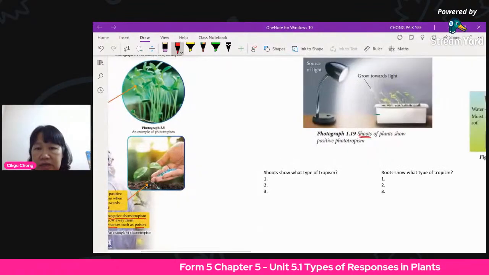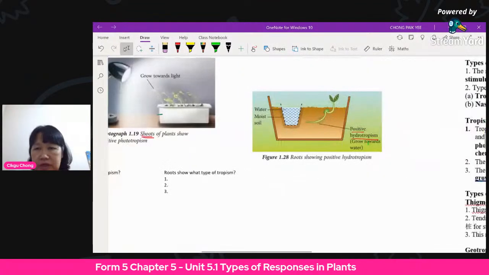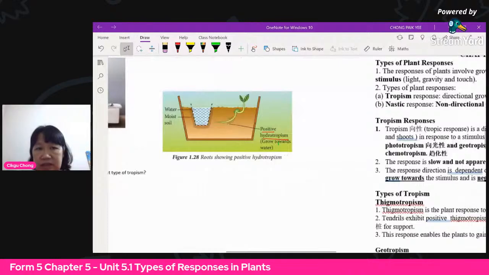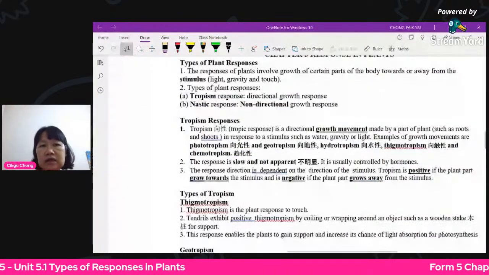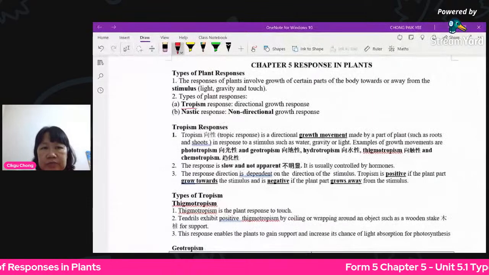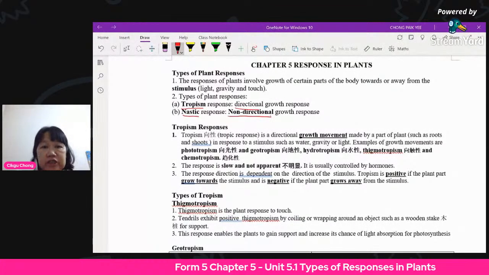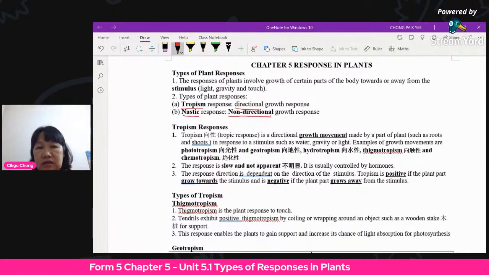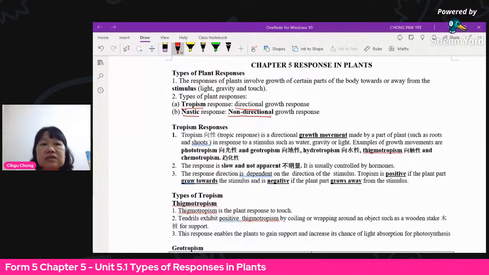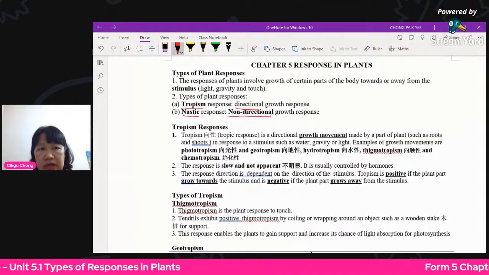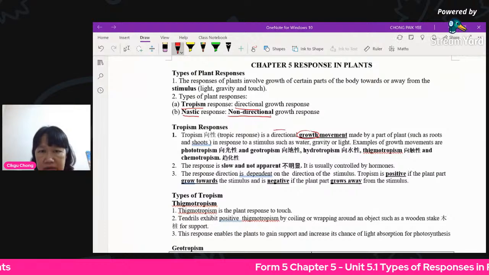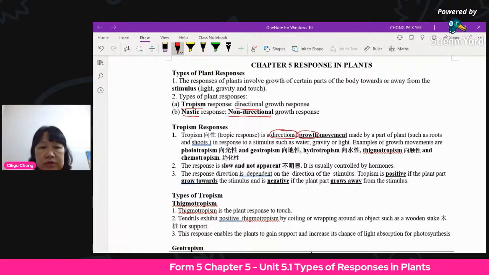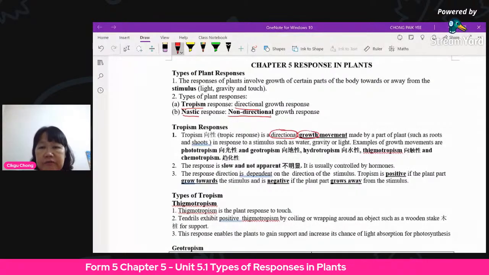Now let's look at our notes here. It's roughly the same. We look at the types of response. You have tropism and you have nastic response, and make sure you know the difference in terms of direction. Tropism is directional, nastic is non-directional. Tropism is growth movement, and it is directional. These are the keywords when you talk about tropism. So there are 5 tropisms here.